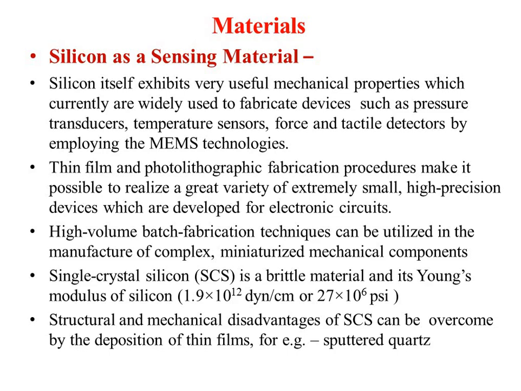How to have such a film on the surface, we will see in a few slides. So we can overcome such a disadvantage by giving strength with the help of deposition of a thin film on the surface of the silicon.